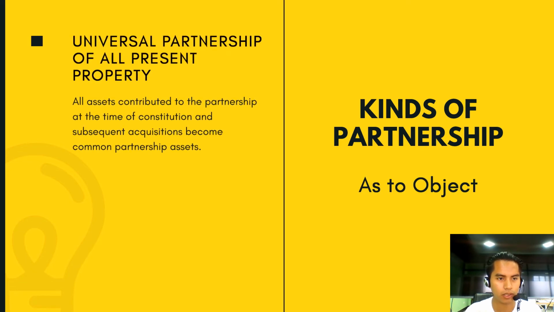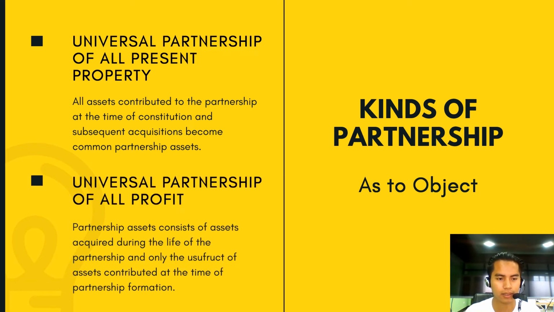Under this one, we have the universal partnership of all present property. This means that the partners contribute all the properties which actually belong to each of them at the time of the constitution of the partnership to a common fund with the intention of dividing the same among themselves as well as the profits that they may acquire therewith.